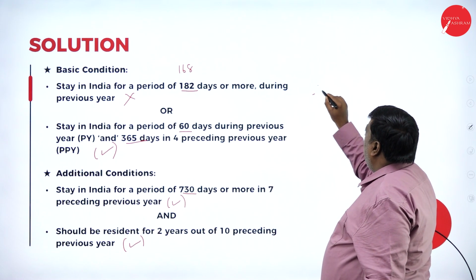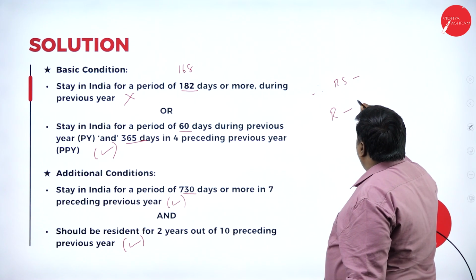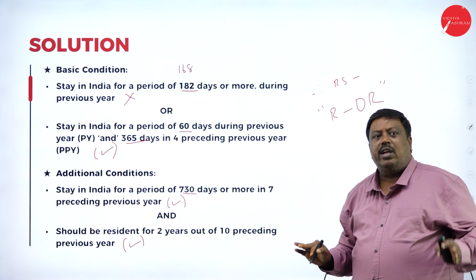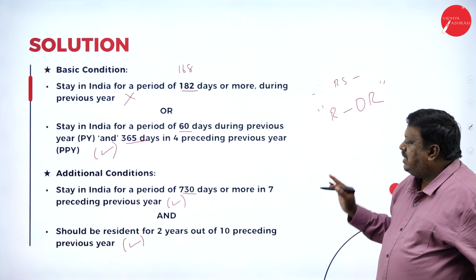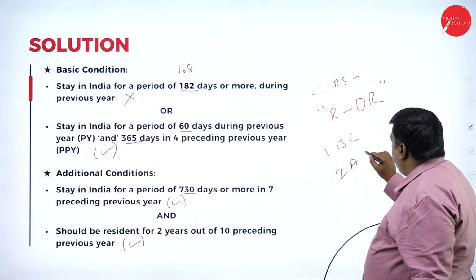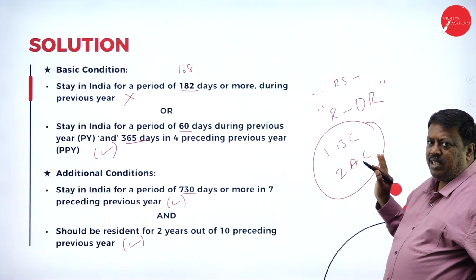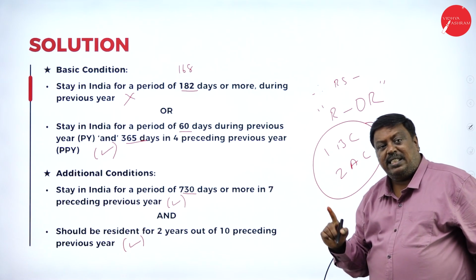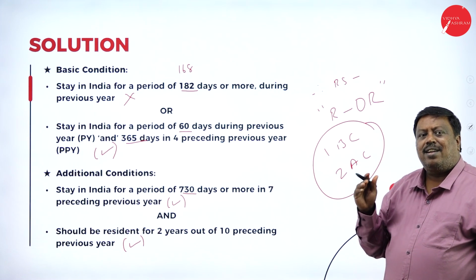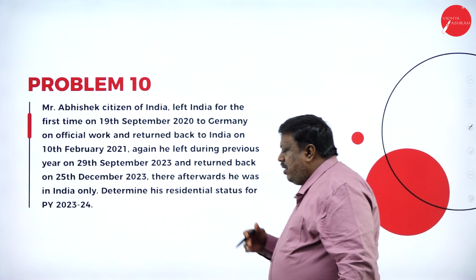Therefore my residential status will be resident, ordinarily resident. Resident, ordinarily resident means when I satisfy one basic condition and two additional conditions, automatically my status will be resident, ordinarily resident. If I satisfy one basic condition and one additional condition, automatically my status will be resident, not ordinarily resident. Let us consider one more problem.